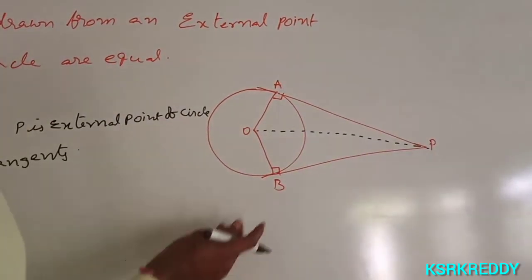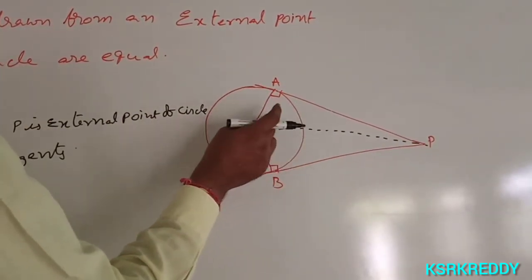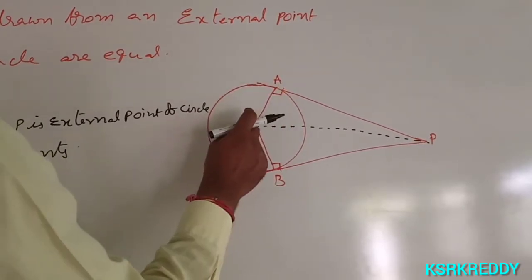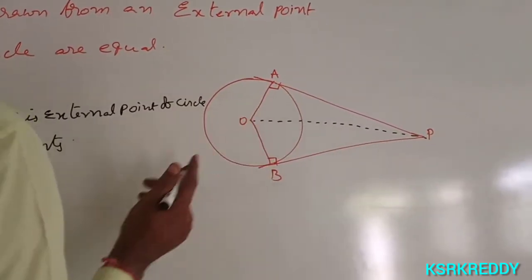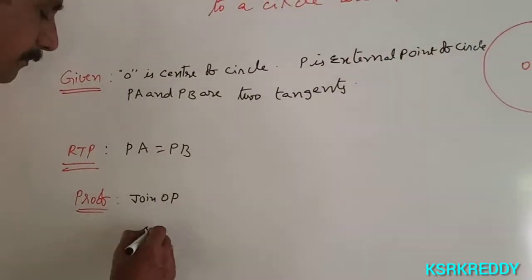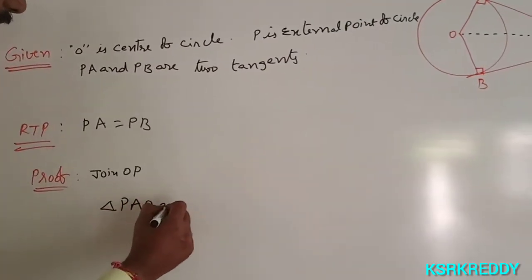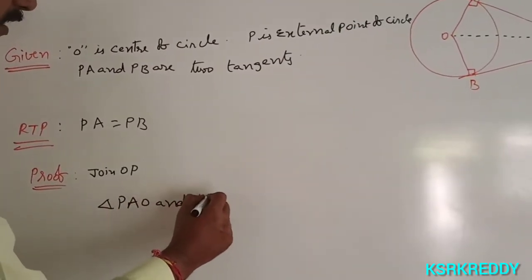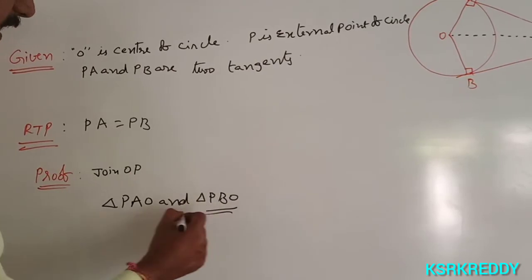Join OP. Two triangles are formed. What is the triangle? PAO is one triangle. PBO is the second triangle. Compare these two triangles, PAO and PBO.